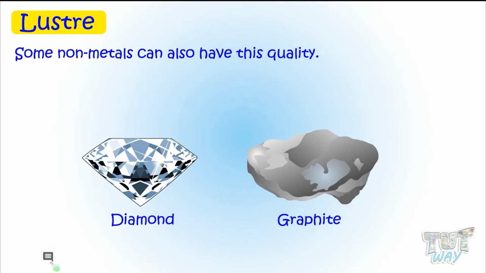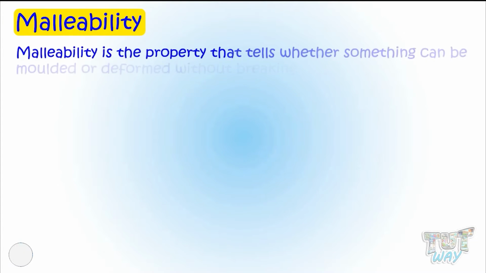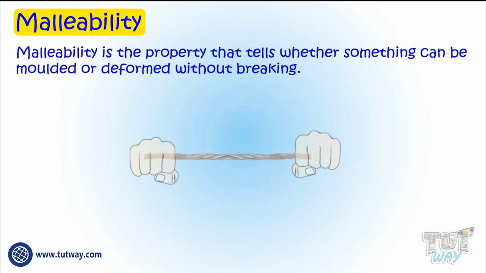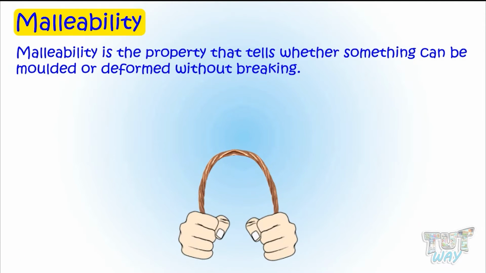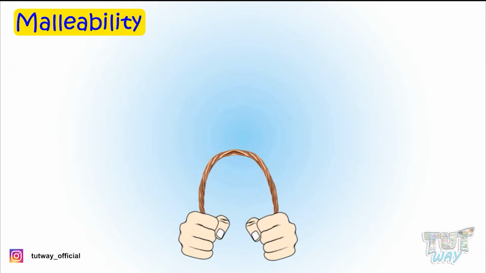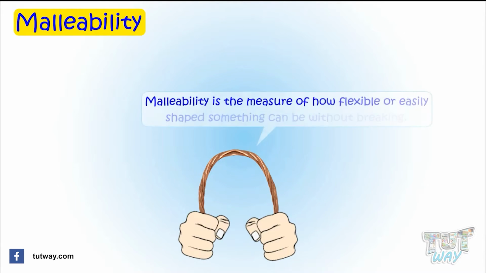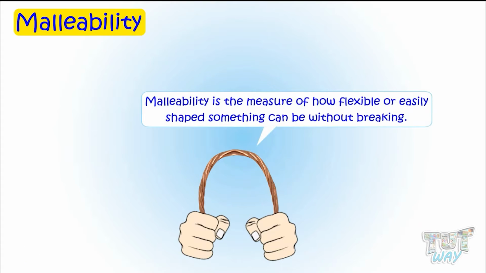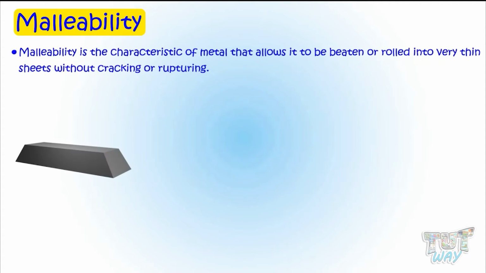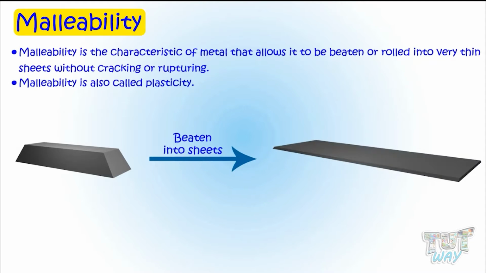Now let's learn another property, that is malleability. Malleability is a property that tells whether something can be molded or deformed without breaking. That is, how flexible or easily shaped something can be without breaking. More specifically, it is the characteristic of metal that allows it to be beaten or rolled into very thin sheets without cracking or rupturing. Malleability is also called plasticity.